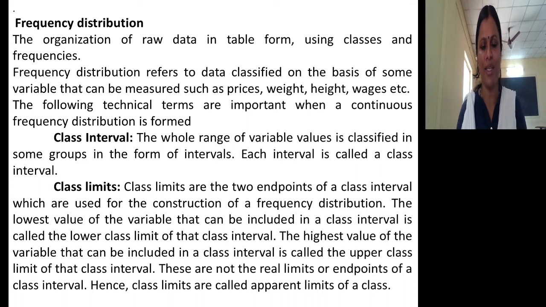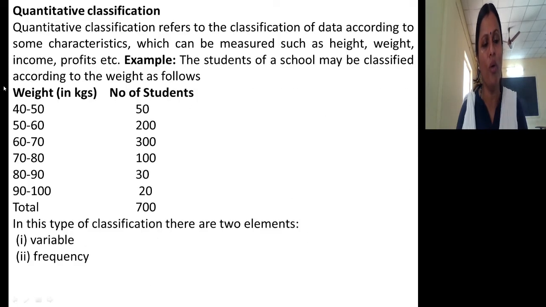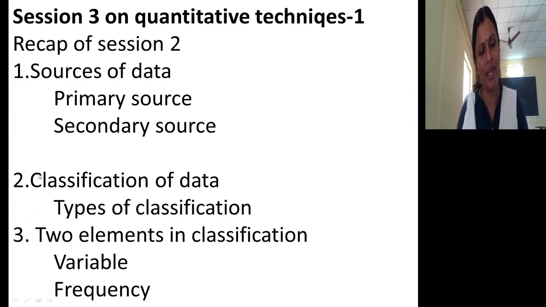The lowest value of the variable that can be included in a class interval is called the lower class limit. The highest value of the variable that can be included in a class interval is called the upper class limit. See, in this class interval 40 to 50, 40 is the lower class limit, 50 is the upper class limit. If you take 80 to 90, 80 is the lower class limit and 90 is the upper class limit. Did you get my point?